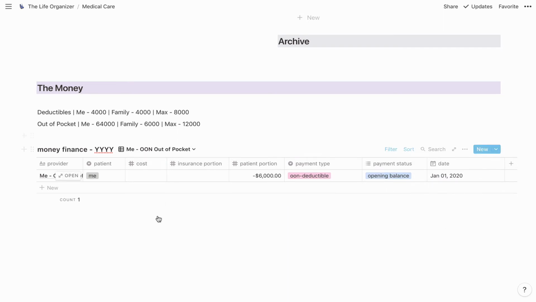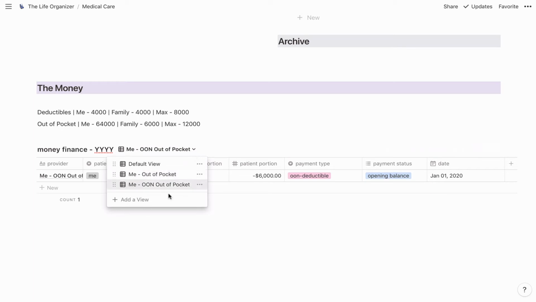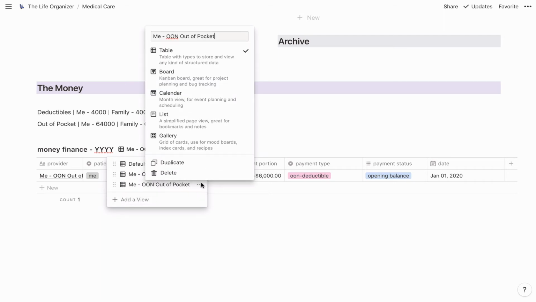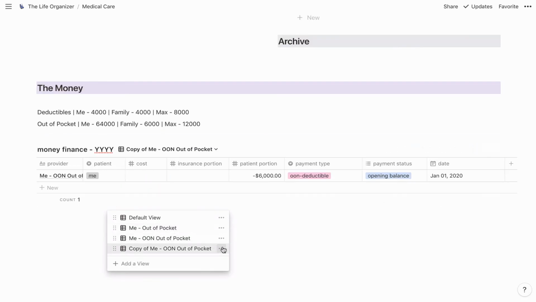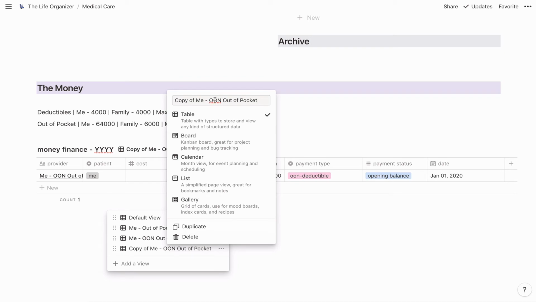All right, so I'm going to do this for each of us. And the next view that I would do after I do an out-of-pocket for me and both kids, and the out-of-network for me and both kids, I want to go ahead and I'm going to duplicate this again. But this time, this is going to be our out-of-pocket max.